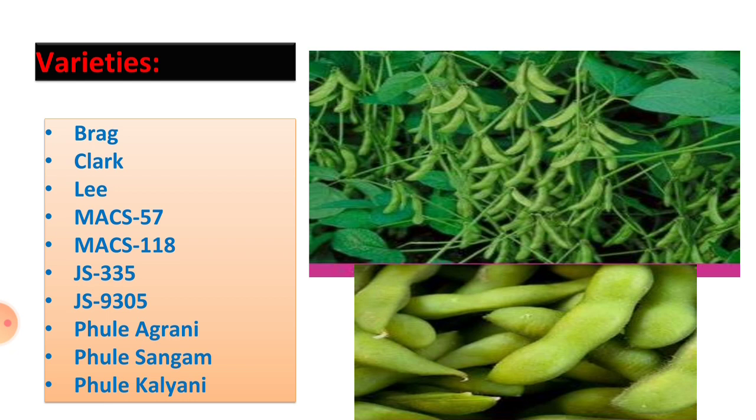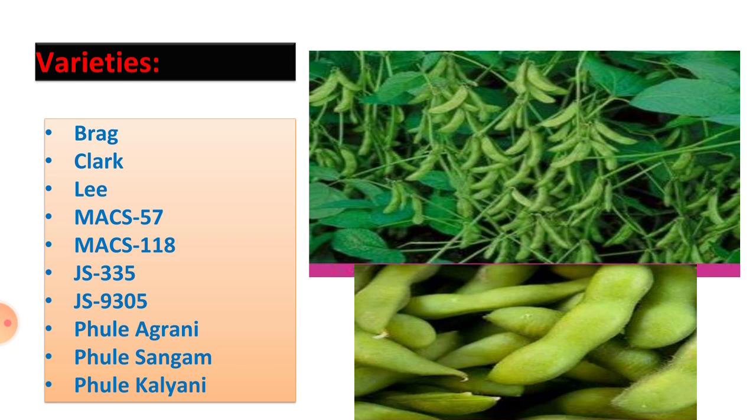Bragg is an erect type of variety. The height of this variety is 55 centimeter. Flowers are white in color, and this variety is very susceptible to yellow mosaic disease, and it matures in 100 to 110 days.